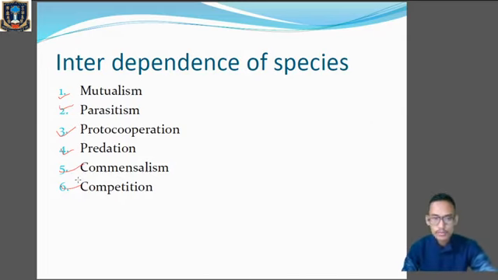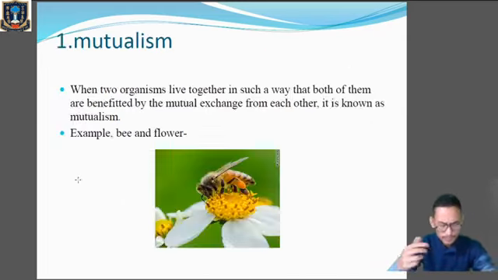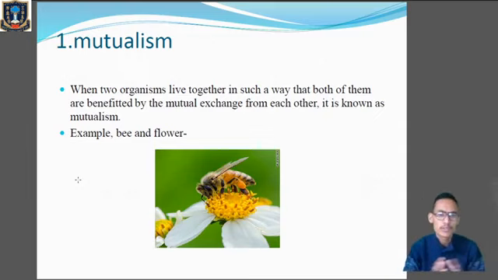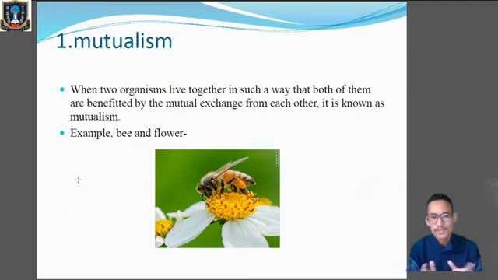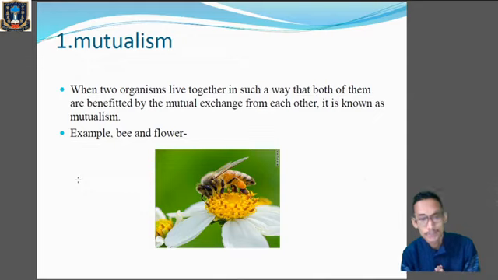First of all, we'll talk about mutualism, because there are different types of animal associations. There are different types of interactions that occur between the species. In the last class, we talked about the types of resources. Resources in nature are limited in number; they are not unlimited, and due to the limited number of resources, there will be competition among the species. That means between animals that belong to the same species or between different species. Those types of interactions we are going to discuss here.